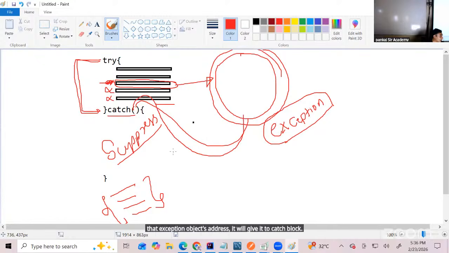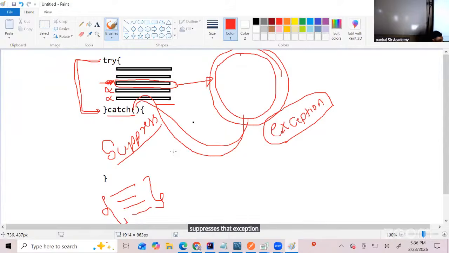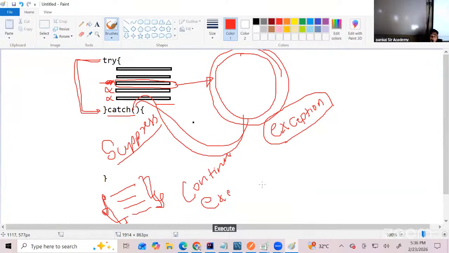Now the catch block will take that object's address, which is a result of exception, suppress that exception, and once the exception is suppressed, the further code whatever you write after the catch block will continue to execute. Did you understand that now?